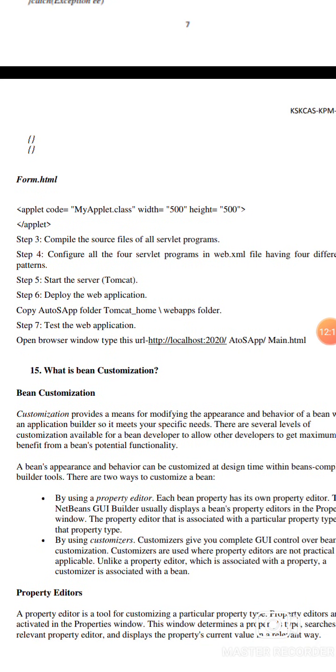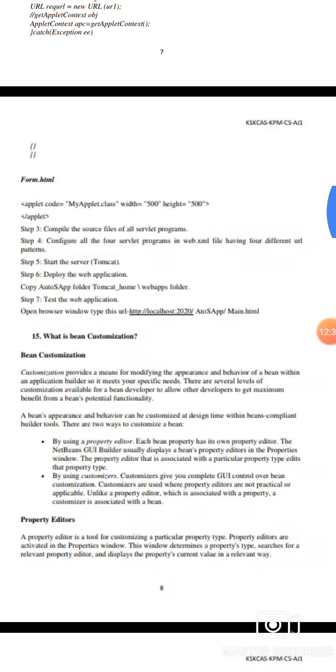form.html: applet code equal to MyApplet.class, width equal to 500, height equal to 500, then close the applet. Step 3: compile the source files of all servlet programs. Step 4: configure all four servlet programs in the web.xml file with four different URL patterns. Step 5: start the server. Step 6: deploy the web application. Step 7: test the web application. Then open the browser window with the particular URL defined in main.html.